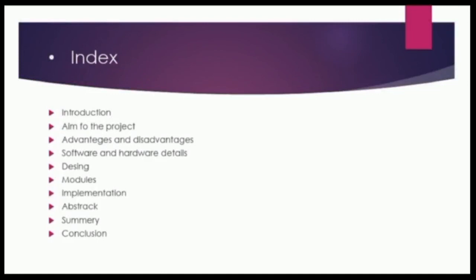So this is our index. The first topic in our index is introduction. The second is aim of the project. The third is advantages and disadvantages. The fourth is software and hardware details. The fifth one is design. The sixth one is modules. The seventh one is implementation. The eighth one is abstract. The ninth one is summary, and the 10th and the last one is conclusion.